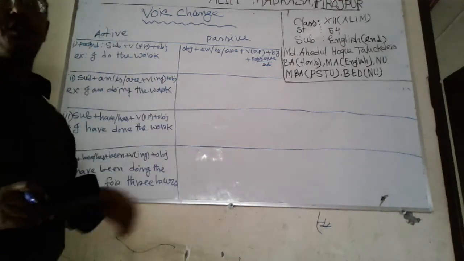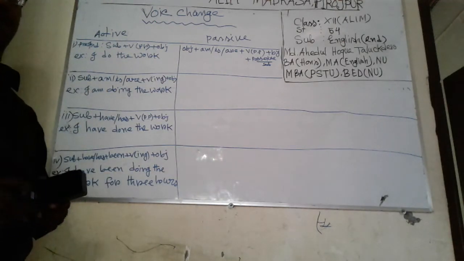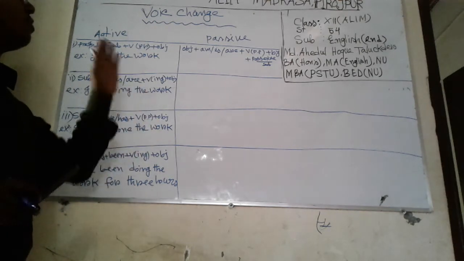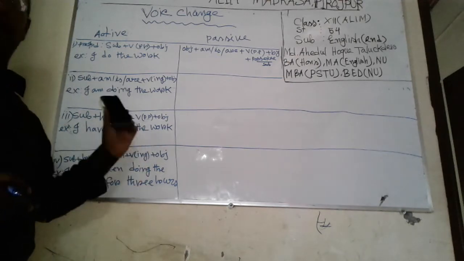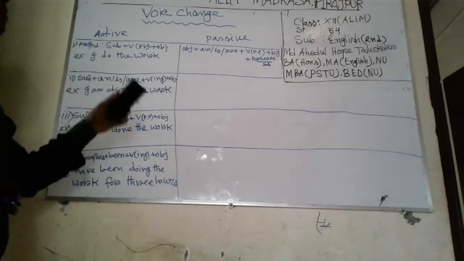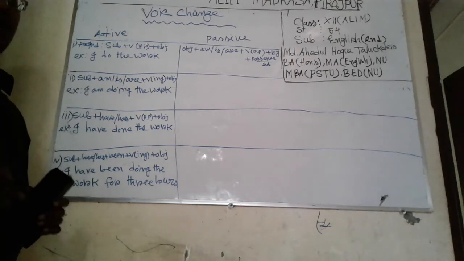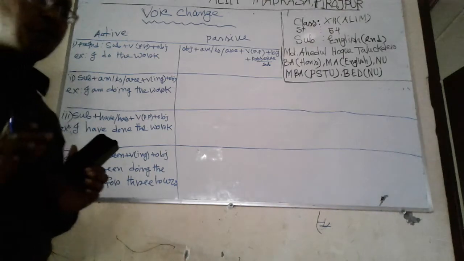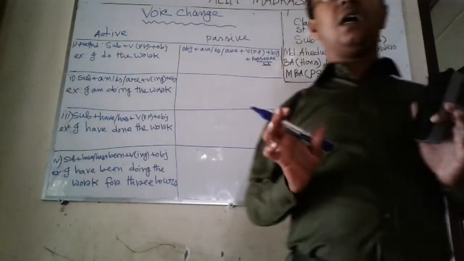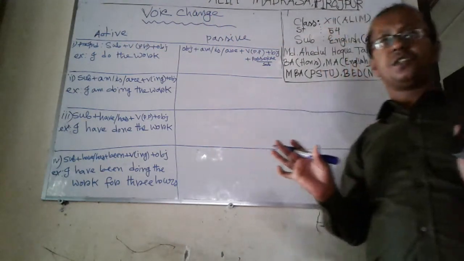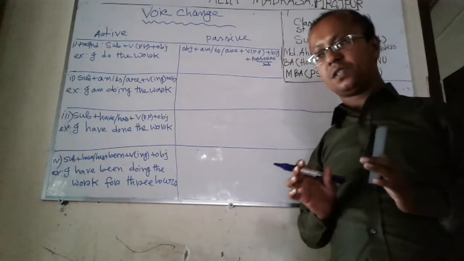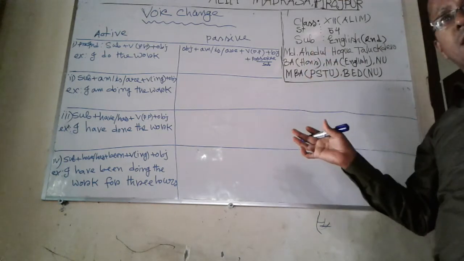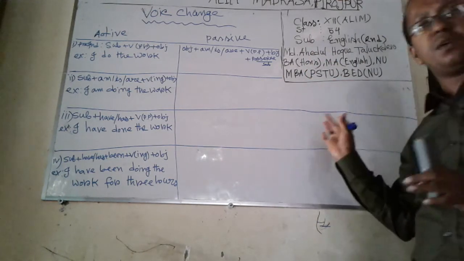In the class of voice change, in the previous classes, you have known about the voice changes. Now, I am going to discuss how you can change the voice from active to passive. So you should keep in mind all the structures of tense are active voice. And using the mathematical theory, we can alter it from active to passive.